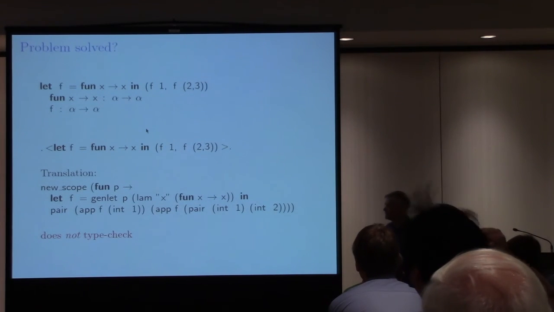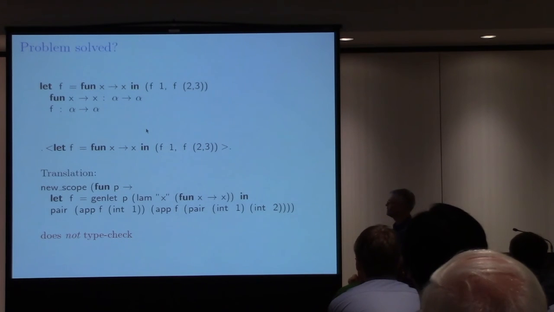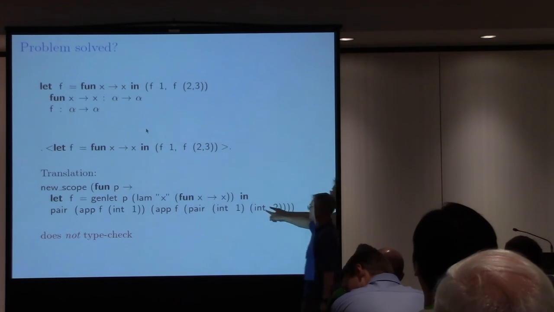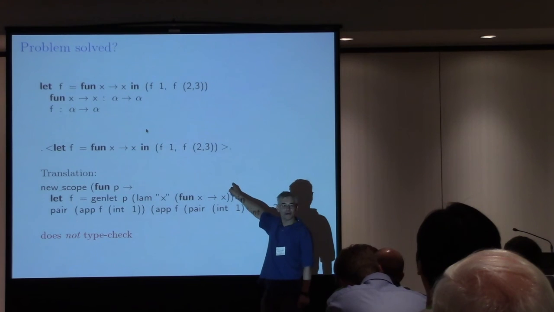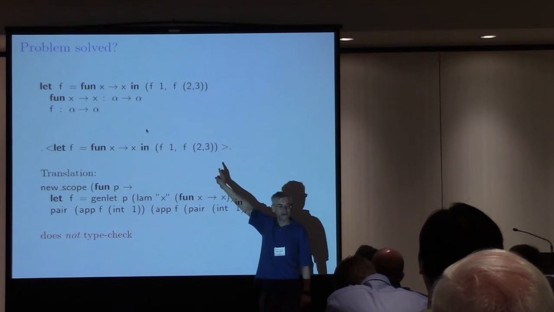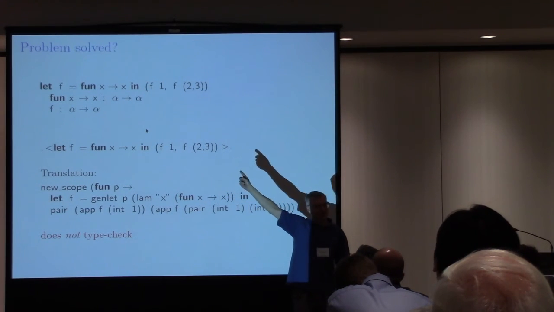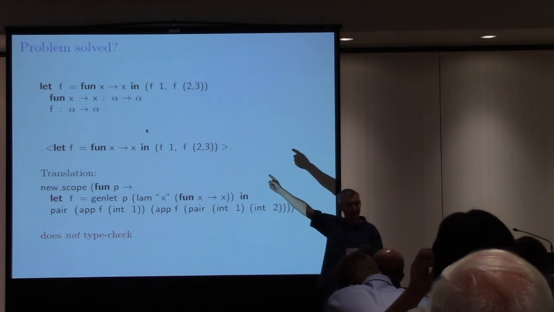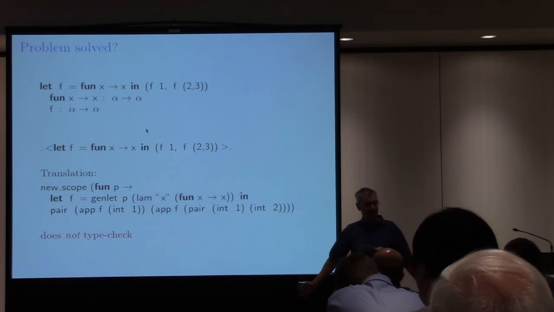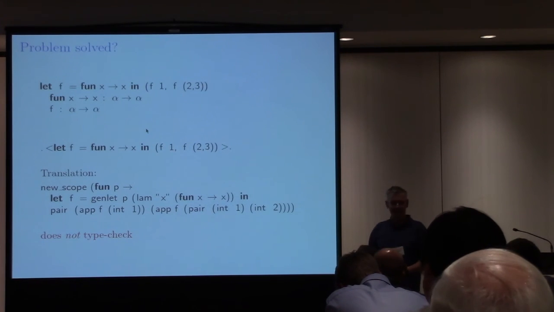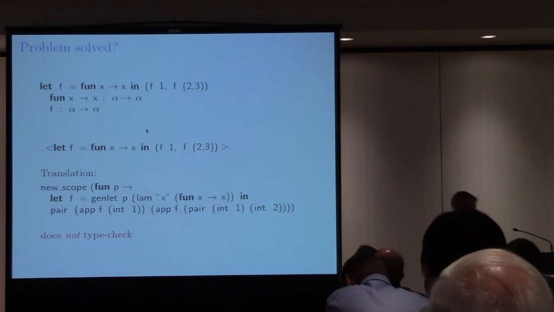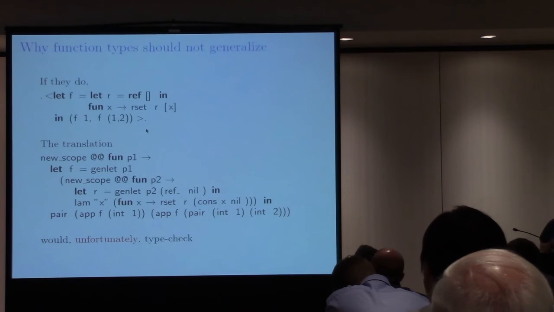So why does it not type check? Well, the reason is that this expression has the type alpha to alpha code, right? And alpha here appears in a non-variant position. It's not a covariant position. That's the technical reason, but instead of talking about that, let's look at the intuitive reason why we don't want this generalized.